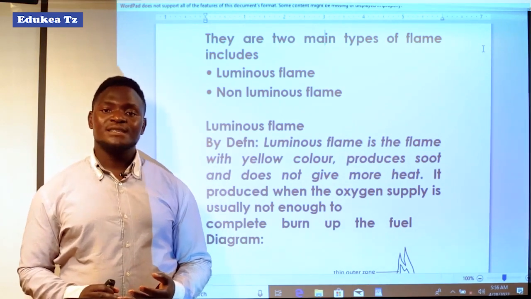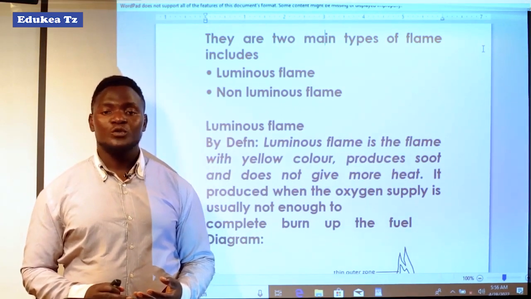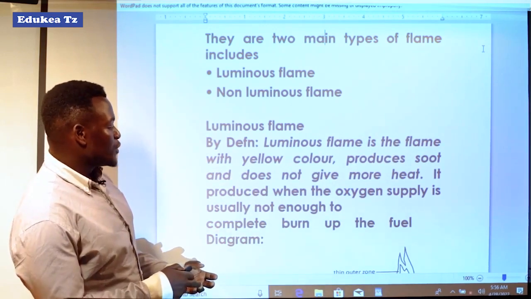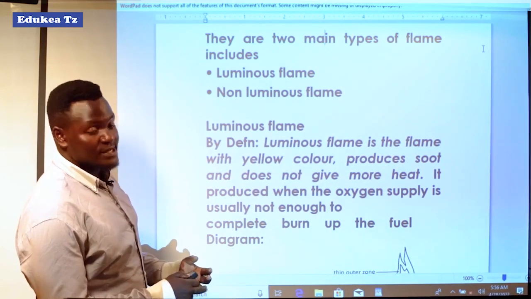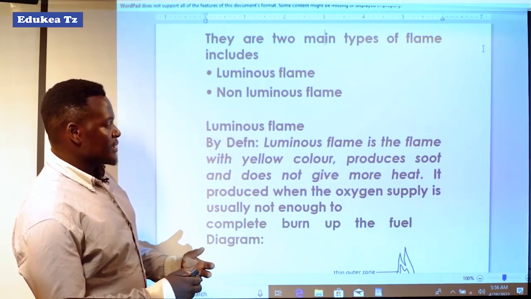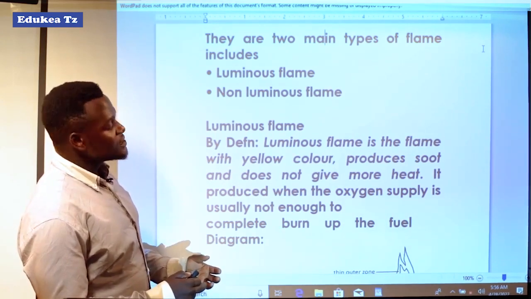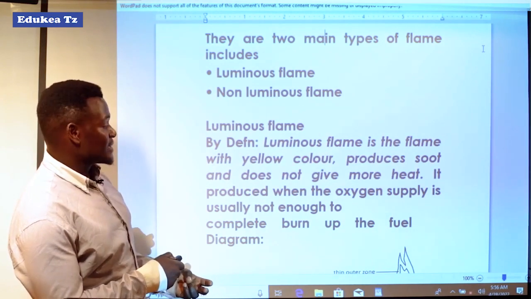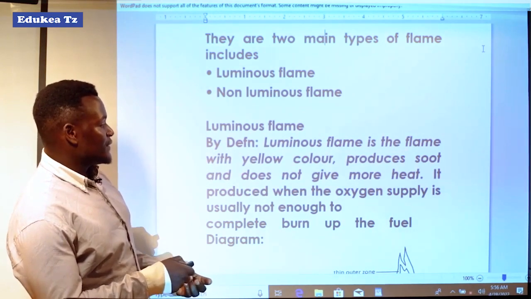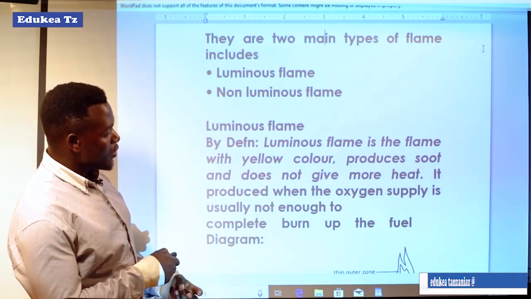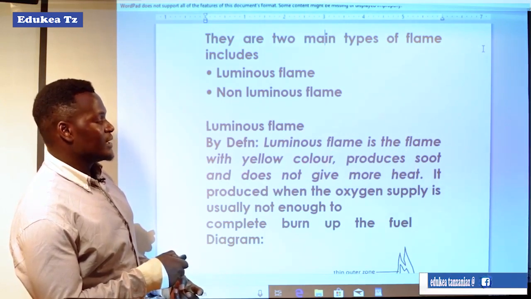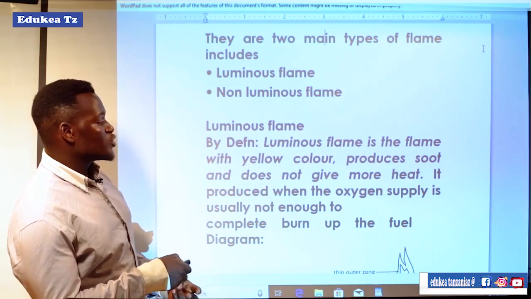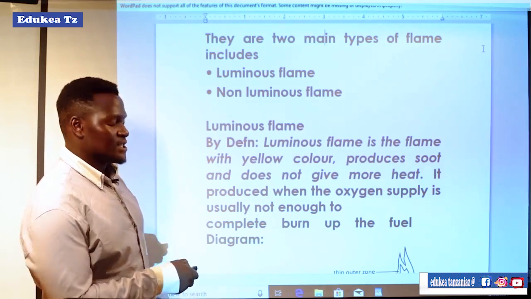Now, if there is a small amount of oxygen gas, the flame which will be produced will be luminous flame, which will have the following character: the flame color will be yellow, and the flame will produce soot and will not give more heat.